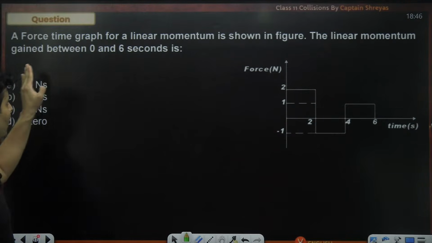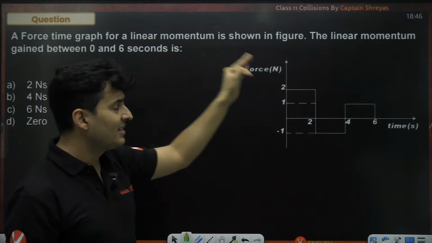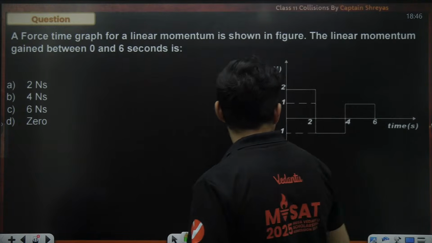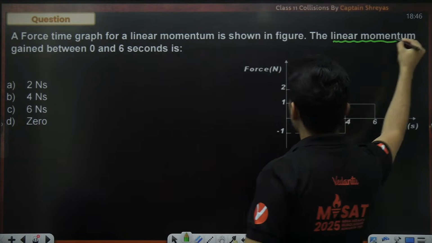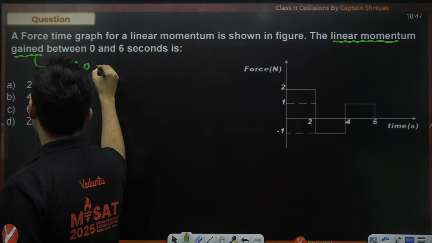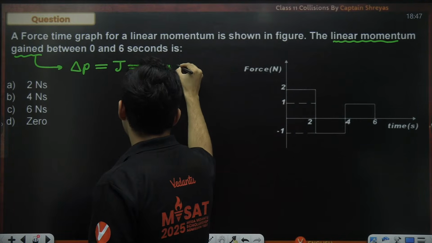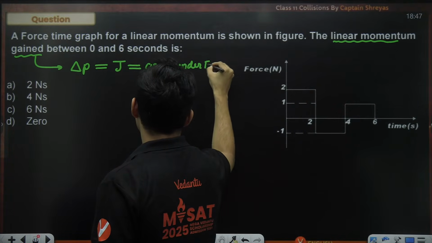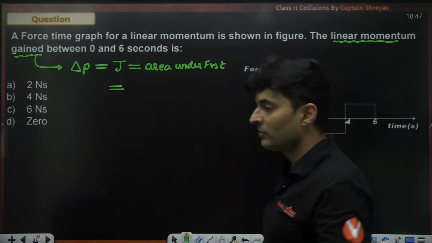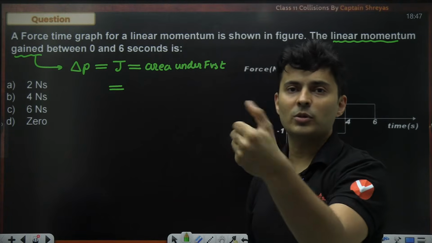Here it comes. A force graph is given. The linear momentum between 0 and 6 seconds which it gains is how much? See, read the question again. The linear momentum gained means change in momentum, means impulse, means area under the force versus time graph. You just have to figure out the area. So you have to think logically about what it actually means, but they have rephrased the question in a slightly different way.